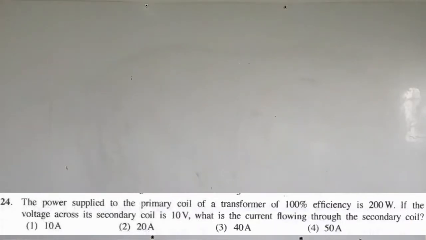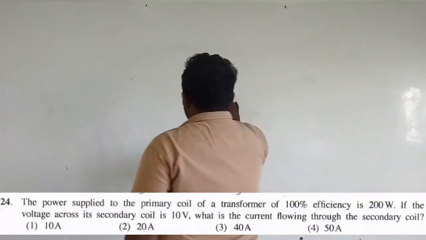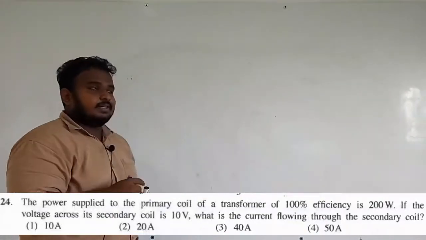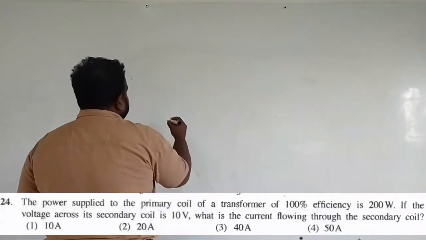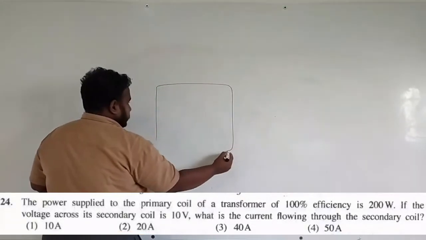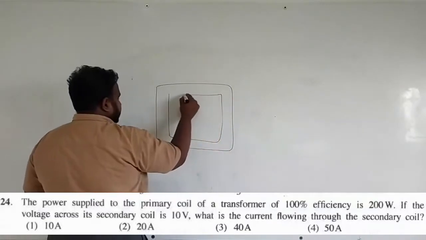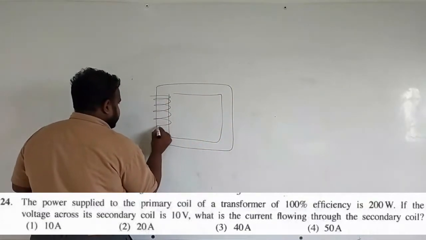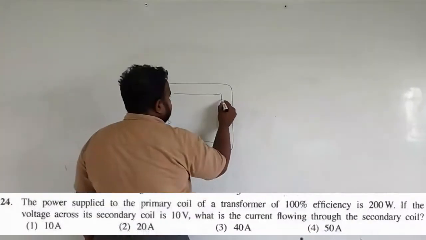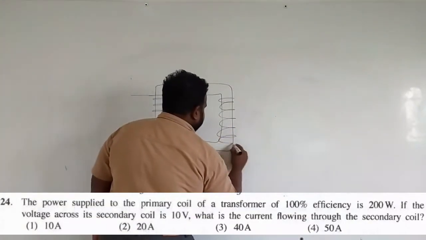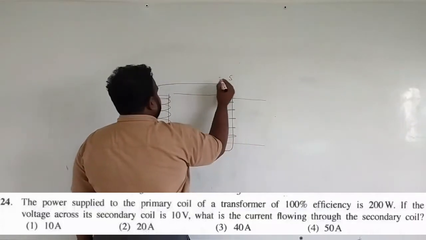So I'll just draw it. If the voltage across its secondary is 10 volt, now we'll go for the diagram. Whenever you get a complicated physics question, please diagramize it. There it will be easier for you to solve the problem. So this is a transformer, let's say. In this transformer, this is the primary coil, and this is the secondary coil.